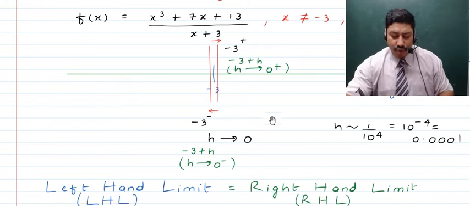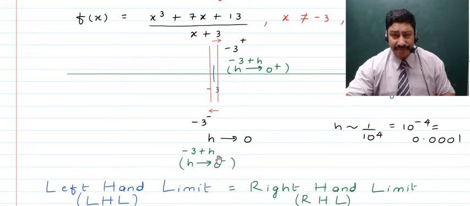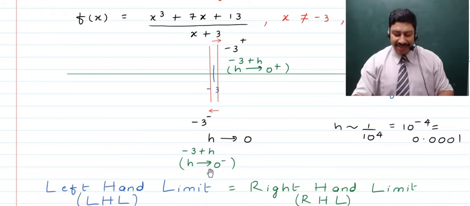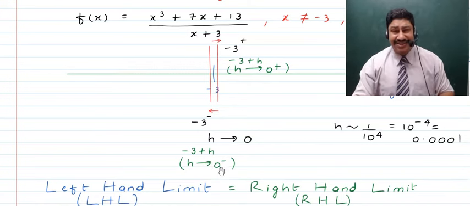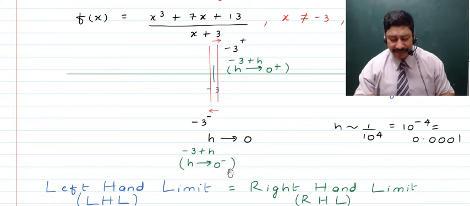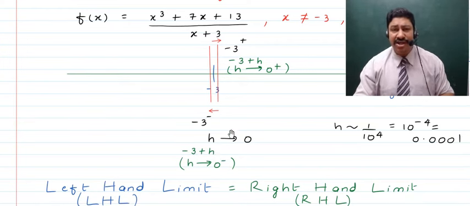You are telling that on both sides we have -3 plus h, and thus it should not be equal. On the left hand side it should be -3 minus h. No, listen Shweta, I'll tell you. If you talk about this h, you find that this h on the left hand side is negative. And when you add this negative number to -3, obviously it will become further less.